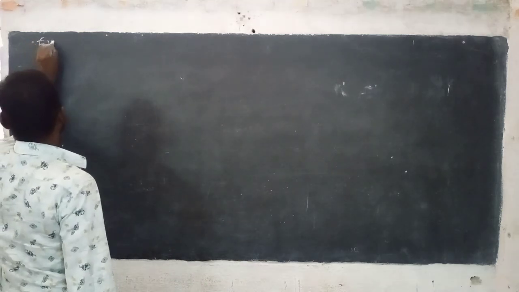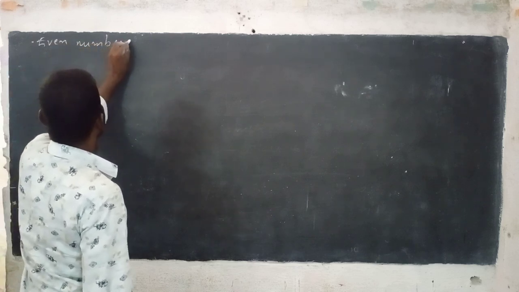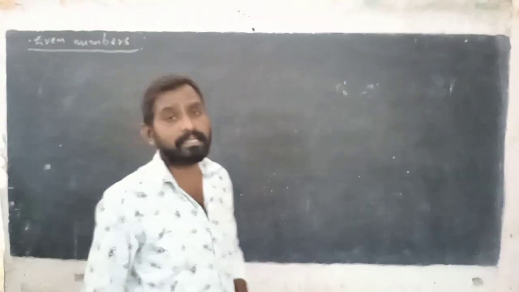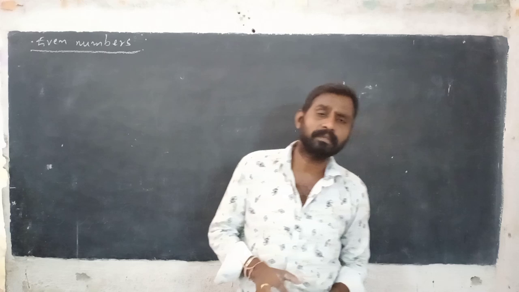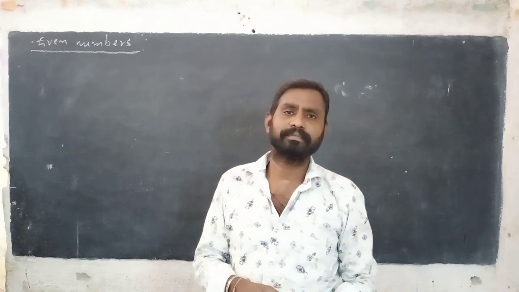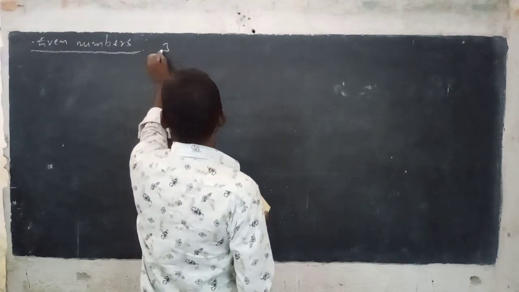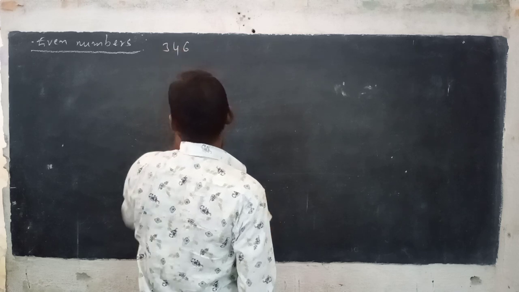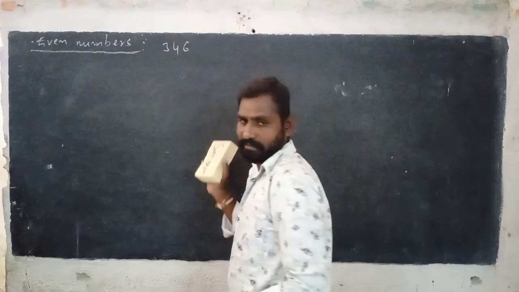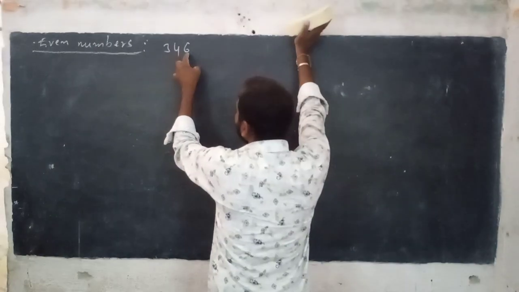According to this rule, the numbers which are divisible by 2 and give the remainder 0 are called even numbers. So I am taking 346. See, is this even or not?